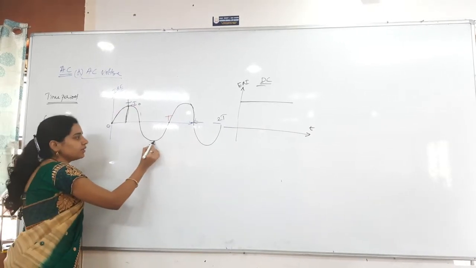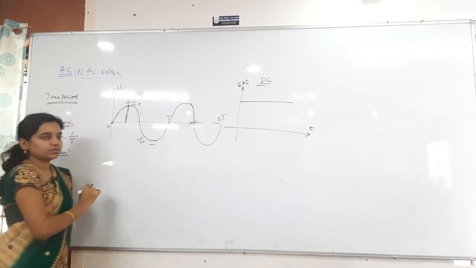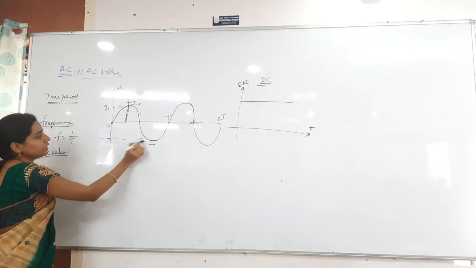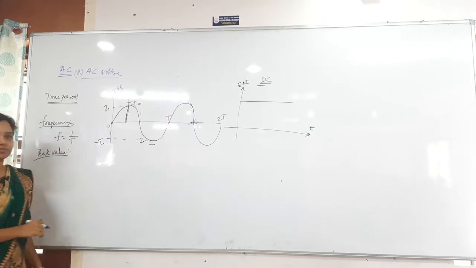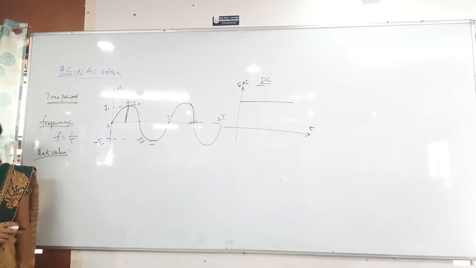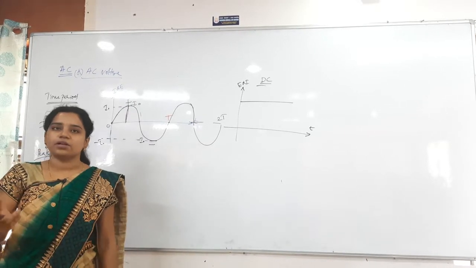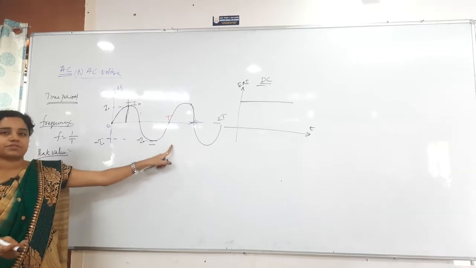Then this will be what here? Minus I naught. Check that. Here this is the I naught value, and whenever you come to the negative direction, this is the minus I naught value. Clear? That is the peak value, nothing but the maximum value in the half cycle. That might be the first half cycle or the second half cycle.